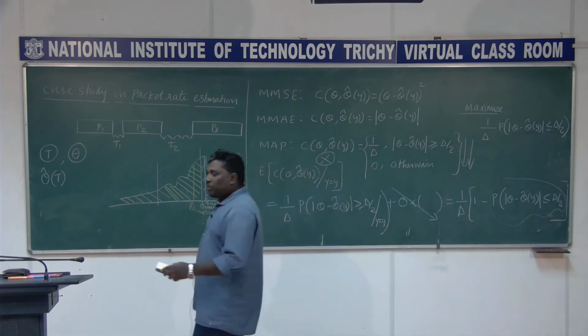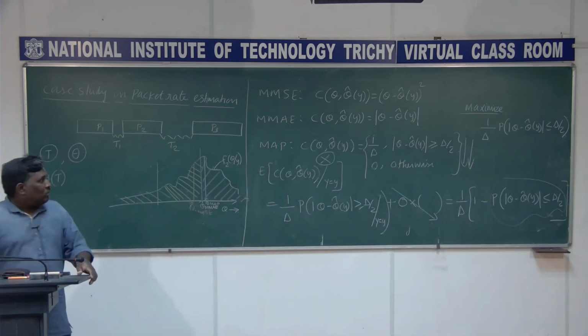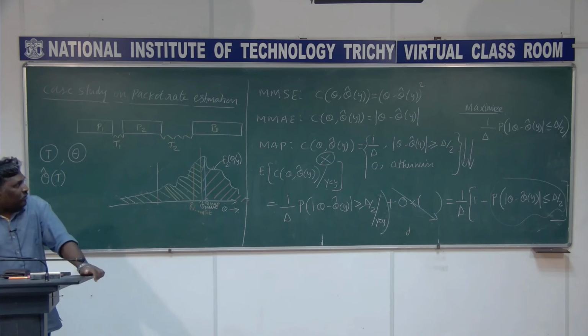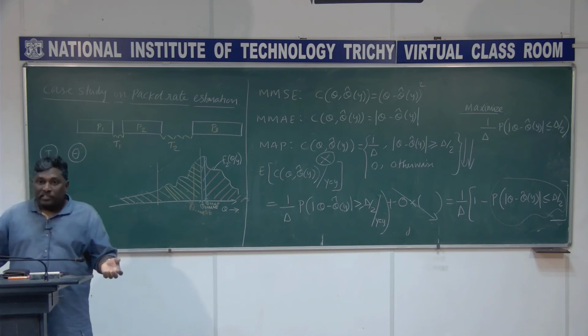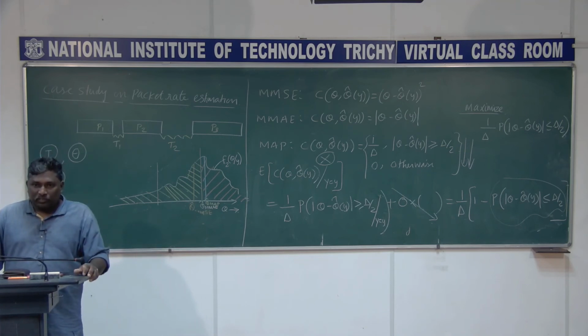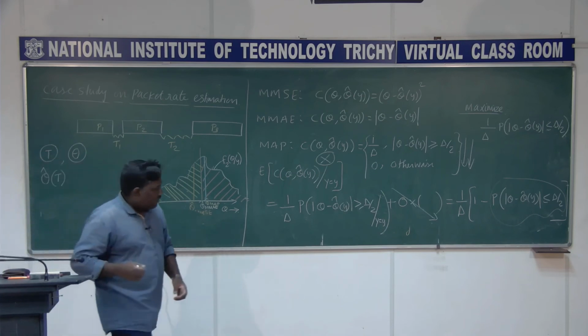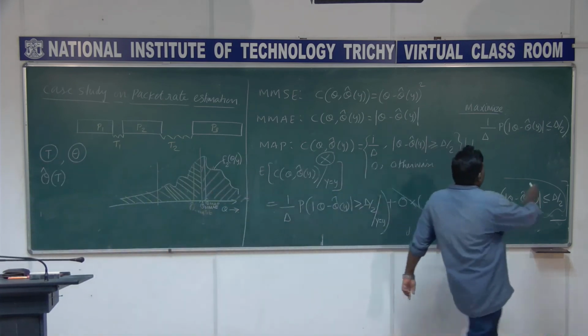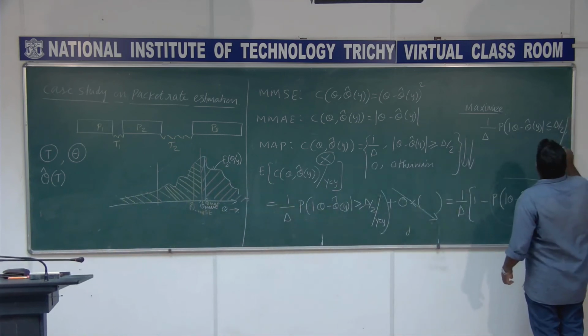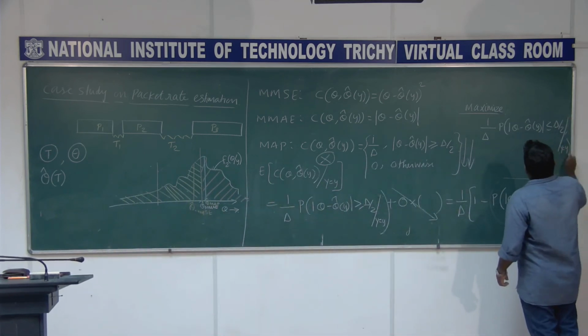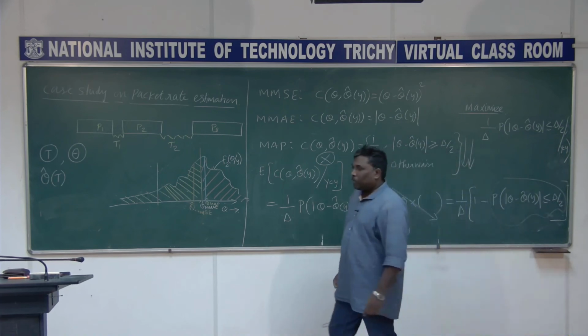So this probability of the absolute difference theta minus theta cap of y less than or equal to delta by 2 divided by delta, this one I wanted to maximize, isn't it? So what is the unknown here? Of course everywhere I need to write this condition, that I am not writing: given y equal to y.